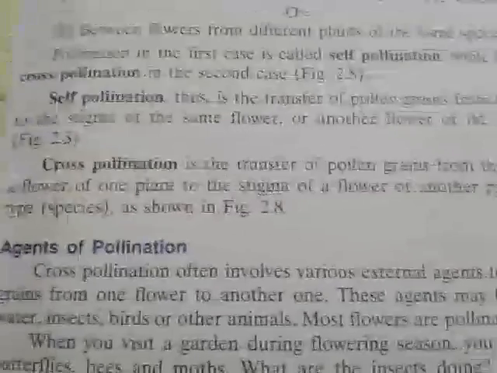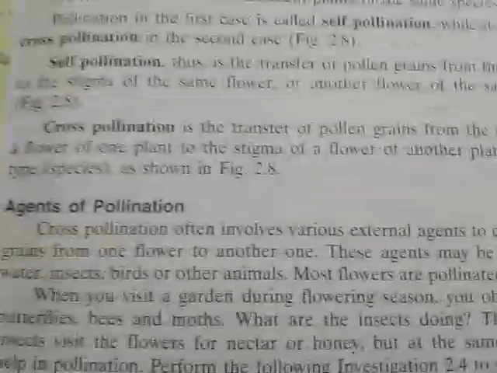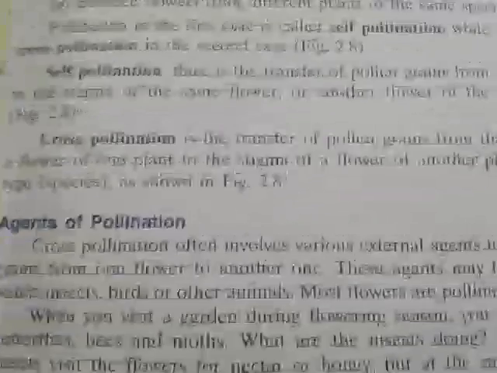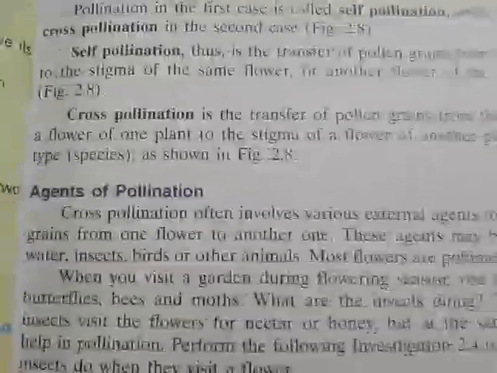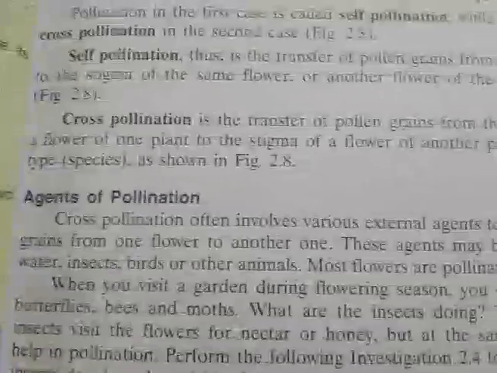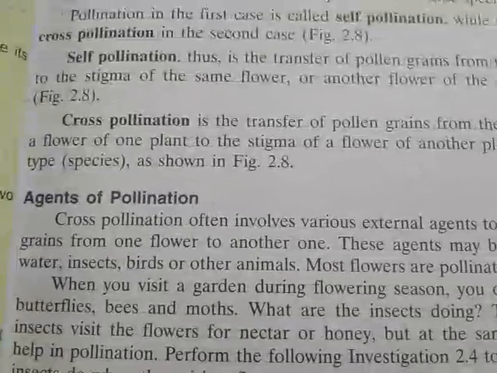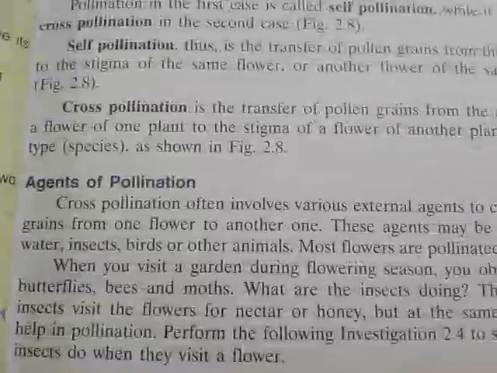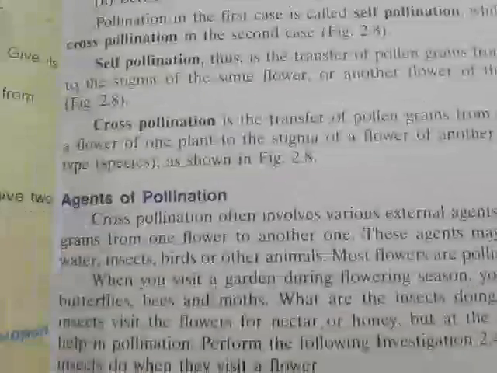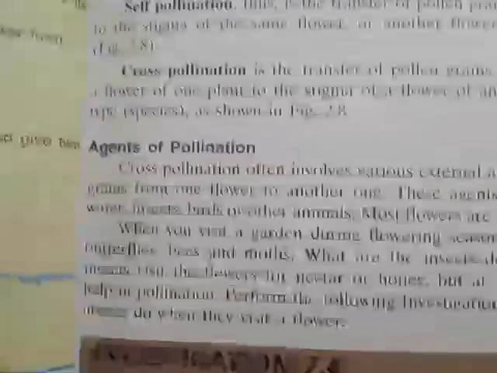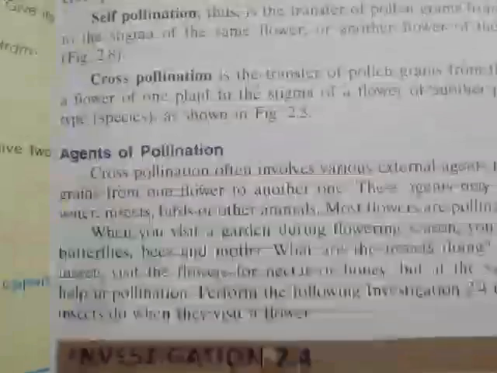When you visit a garden during the flowering season, you will observe many butterflies, bees and moths. So what are the insects doing? These insects visit the flower for nectar or honey, but at the same time they help in pollination. So what is the reason for the pollination?